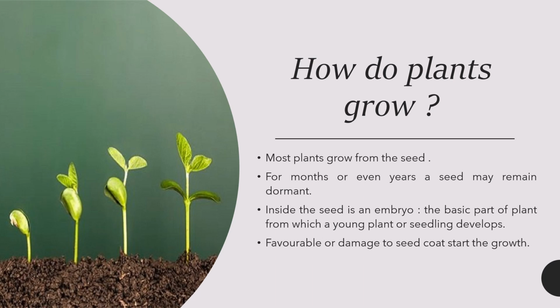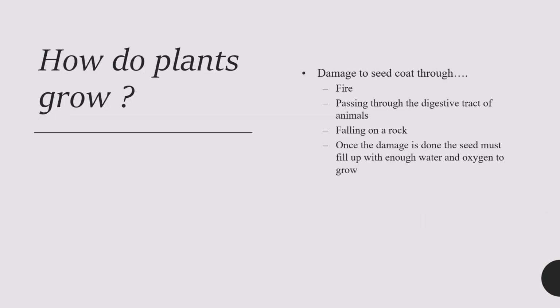The seed has an embryo and the basic parts of the plant, from which a young plant or seedling develops. Growth starts when the seed has favorable conditions or damage to the seed coat. If the seed coat is damaged, for example, it can be because of fire, it can be because of passing through the digestive tract of animals, or because of the falling of a rock. And once the damage is done, the seed must fill up with enough water and oxygen to grow.